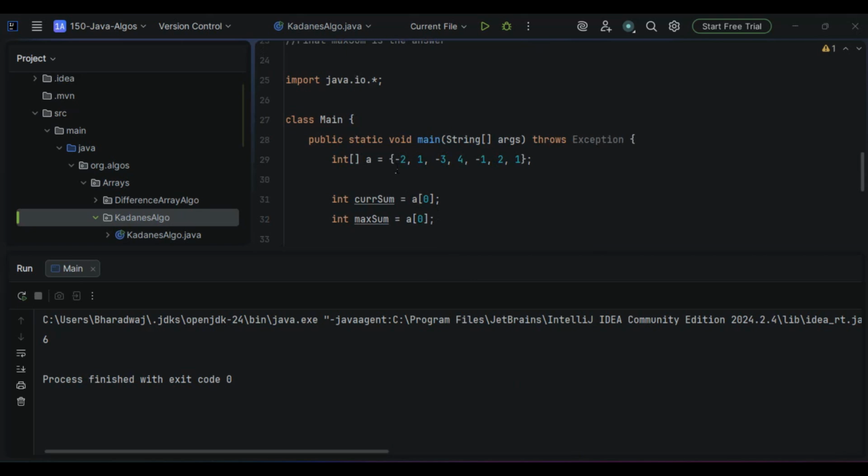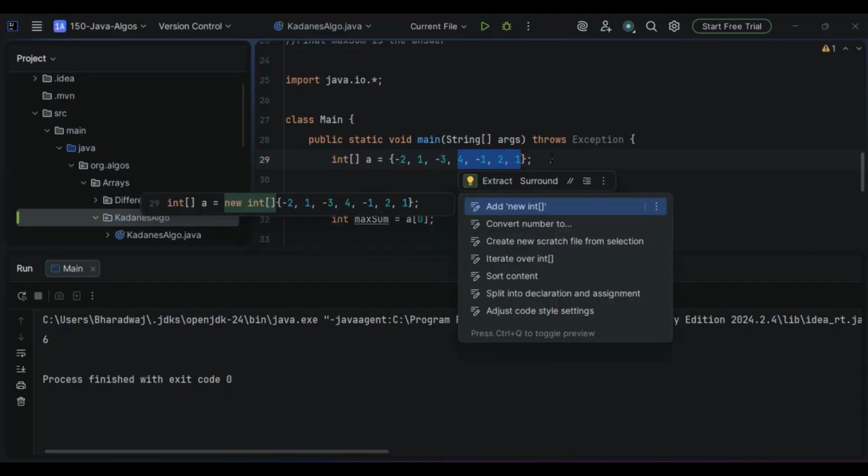So here we have considered the example, right? So this will give us the maximum output: 4, minus 1, 2, as well as the 1. Kadane's algorithm will find the maximum subarray sum only for a contiguous subarray, which we have discussed several times and that I had stressed. So for this 4, minus 1, 2, 1, we get the output 6. So this is going to be the maximum subarray sum.